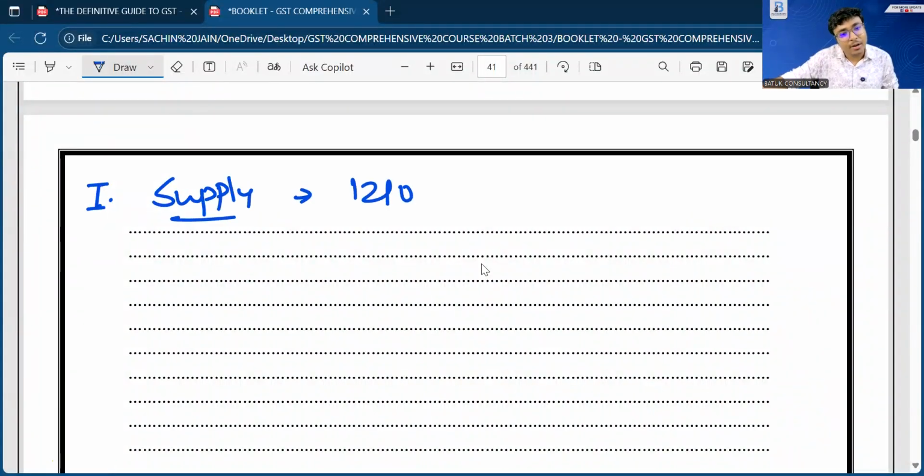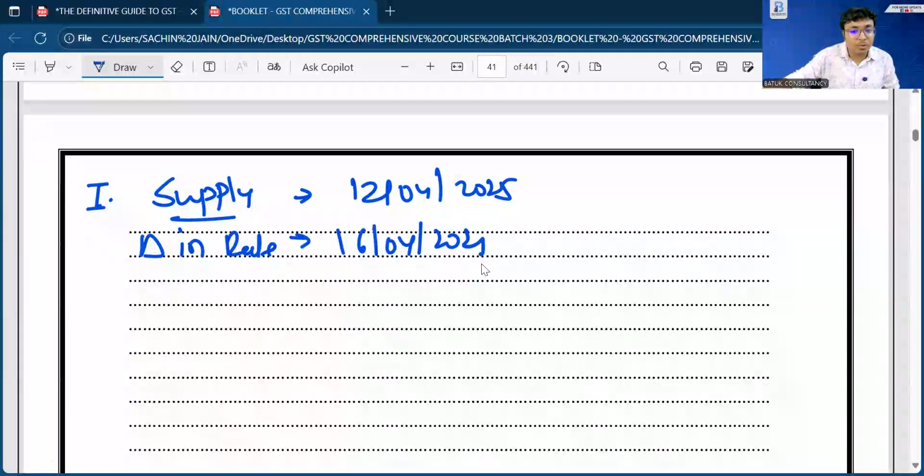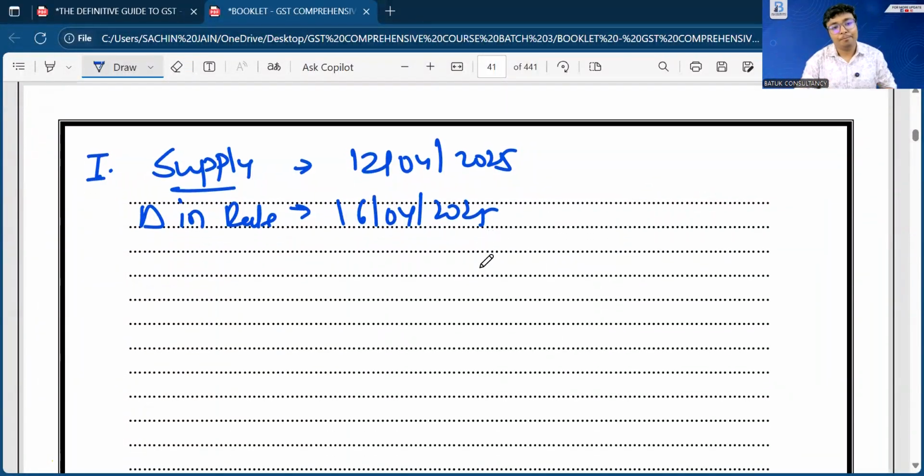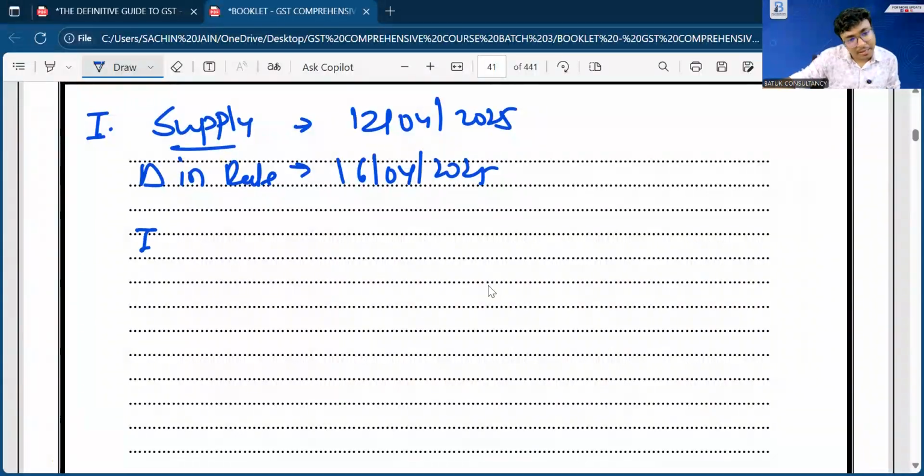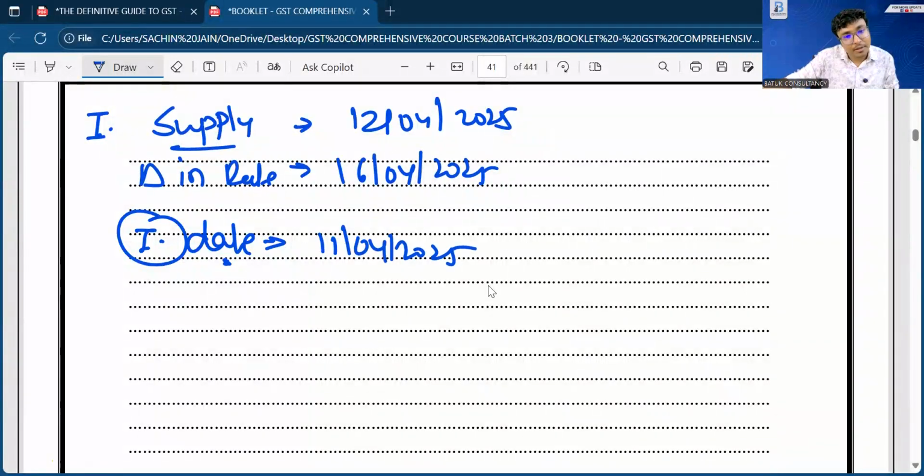So suppose the first situation: supply has been made on 12th of April 2025 and change in rate is as on 16th of April 2025. Okay. And two more details I am providing you. Invoice date: the taxpayer has issued the invoice with the date of 11th of April 2025. And the payment date, when the payment has been made, is 17th of April 2025.